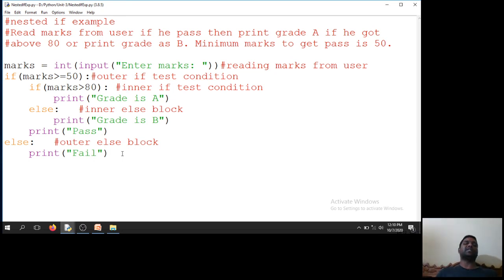So the inner if condition is purely based on the outer if condition. If the outer if condition is true, then only the inner if condition will get executed. Otherwise, it will fail directly. It will skip this particular block and go to the else block. So this is the example of a nested if condition.